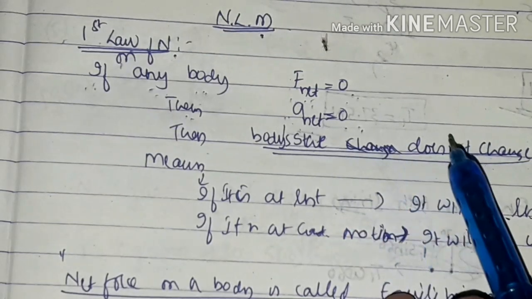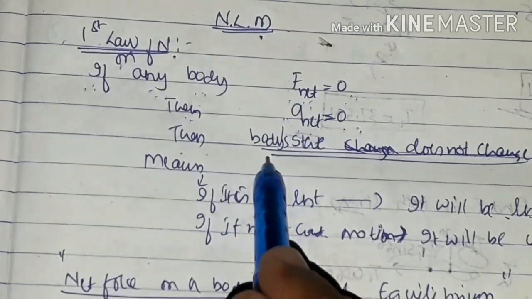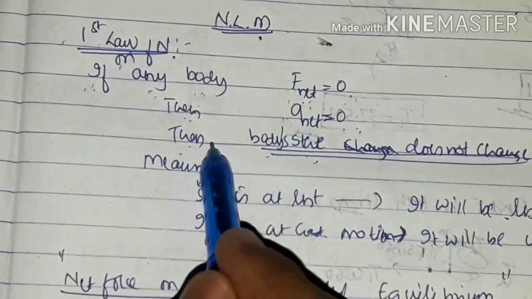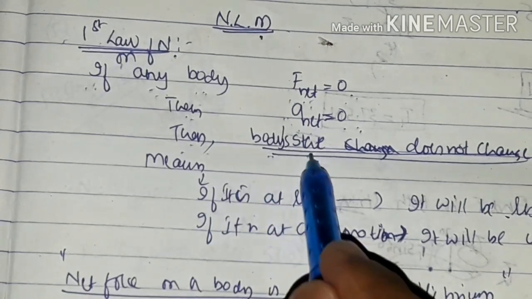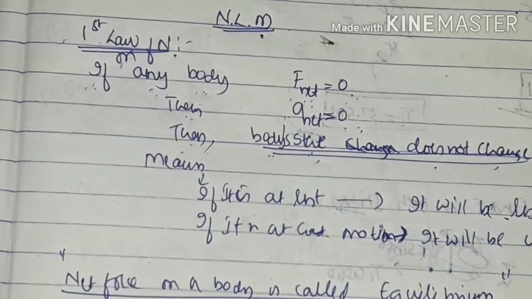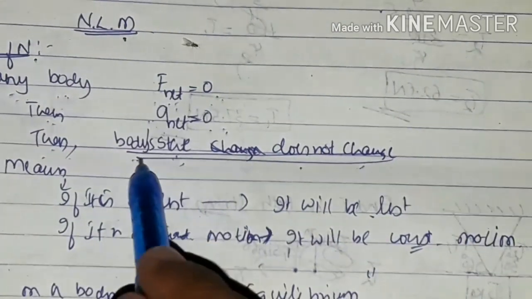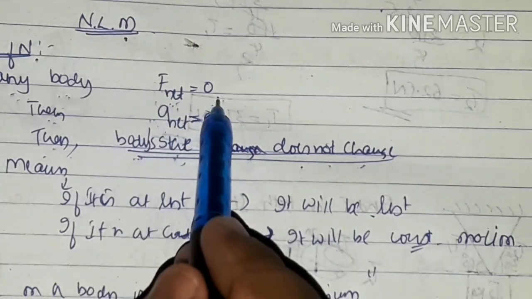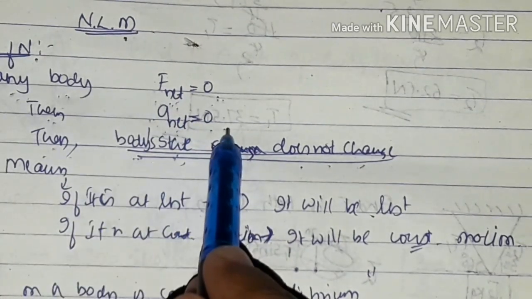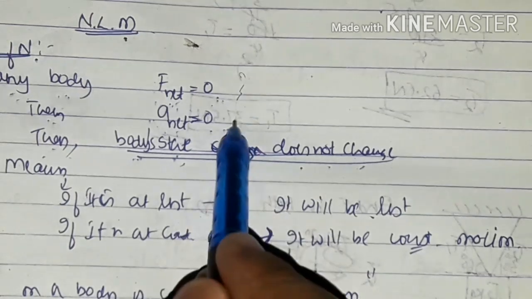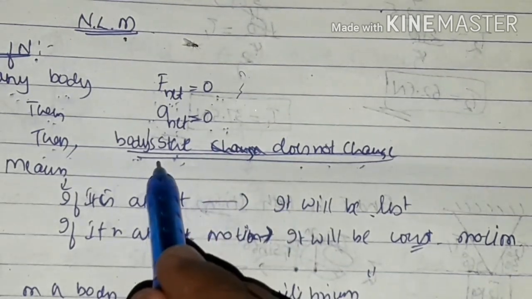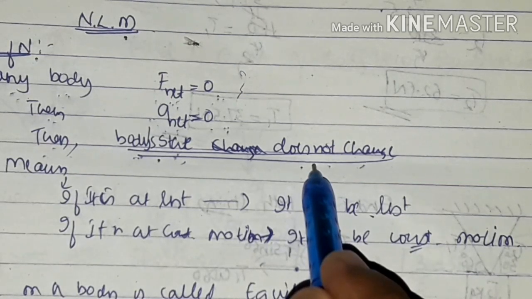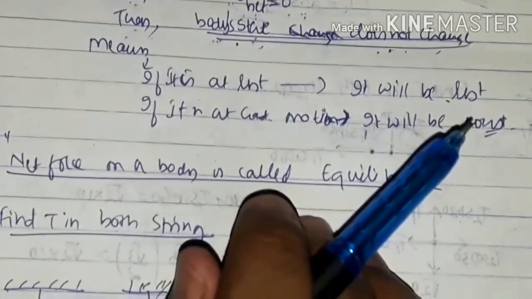Can you say it like that? Yes, obviously. Then what do these two equations signify? The body's state does not change. That is what it means. If any body's F net is equal to 0, then A net is equal to 0. If these two conditions are satisfied, then what does it imply? That the body's state does not change at all. What does it mean that the body's state does not change at all?